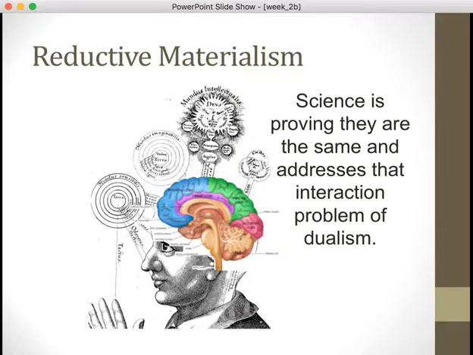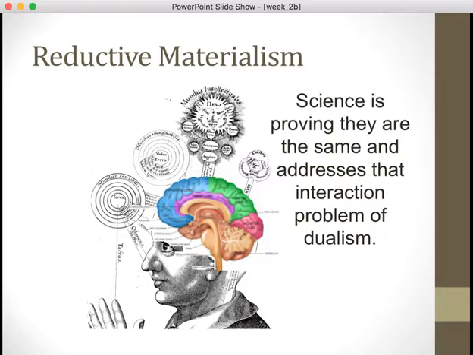Because science is proving that these things are the same. The more we do measurements and learn about the structure of the brain and what goes on in the brain, we're seeing there's that correspondence. When somebody feels happy, there's certain endorphins and chemicals and electrical processes going on in the brain and in very specific areas. When they're puzzled about something, a different area of the brain is working. So we can start to see this.